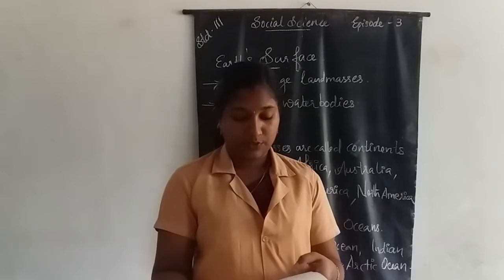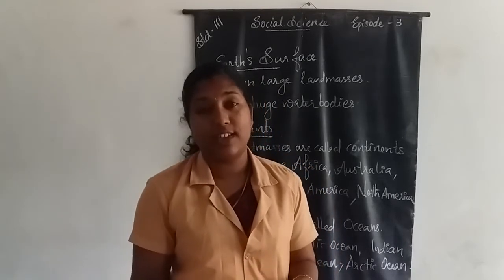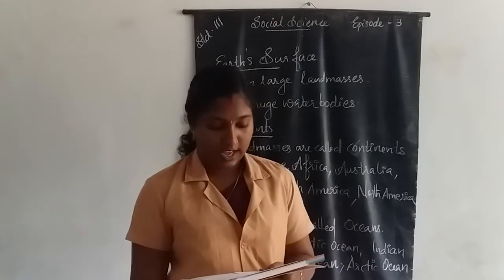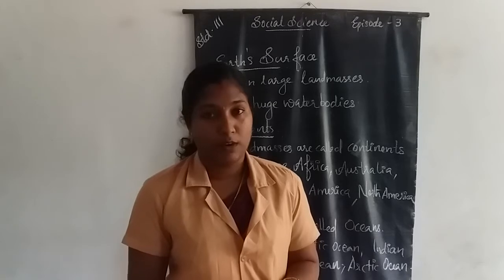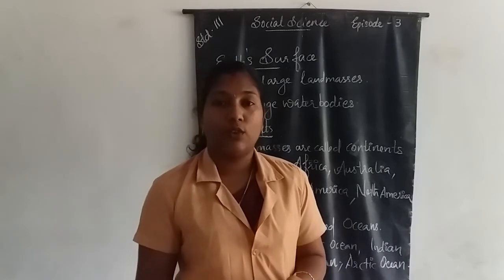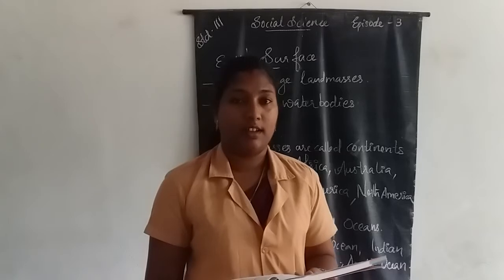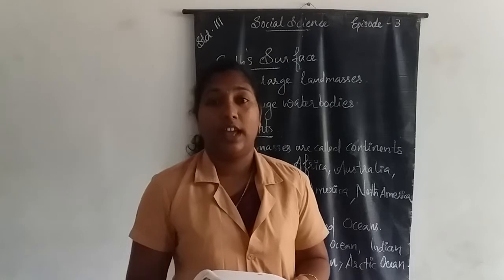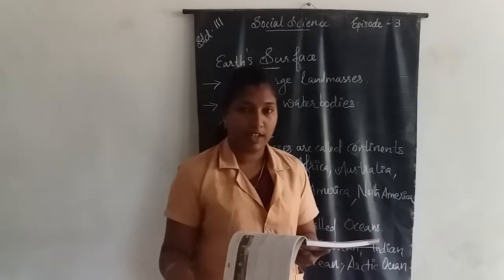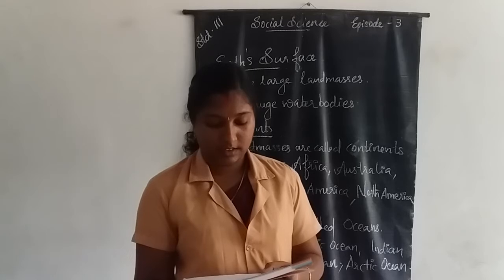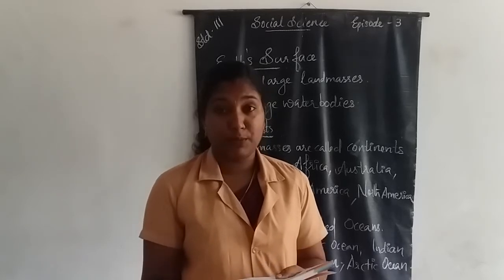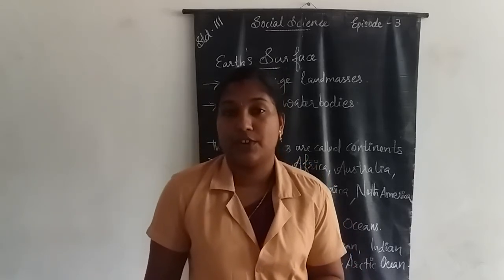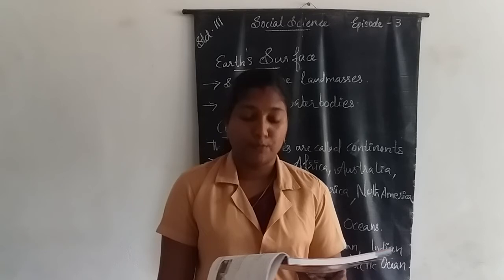Once again, answer the following. Mention the factors that make life possible on Earth. The liquid water is available on Earth for supporting life. Then enough oxygen is present on Earth for breathing. Then the right temperature helps us for surviving. Why is Earth called the blue planet? Most of the Earth is covered with water. Therefore, the Earth is called a blue planet.